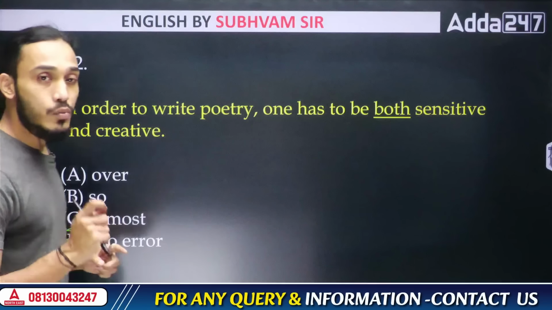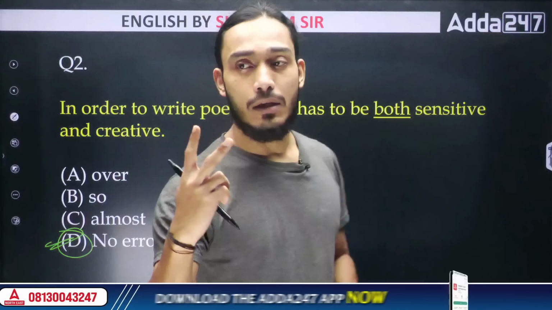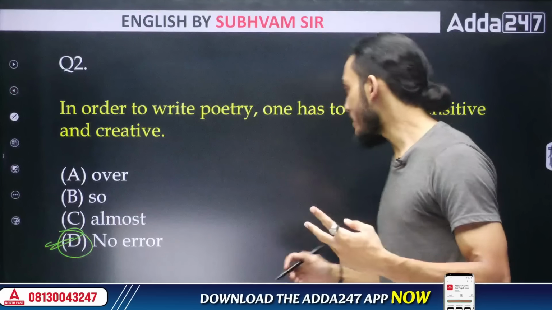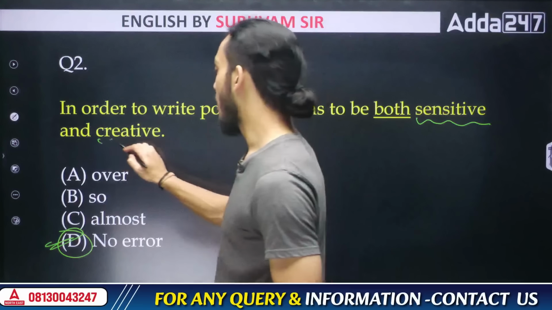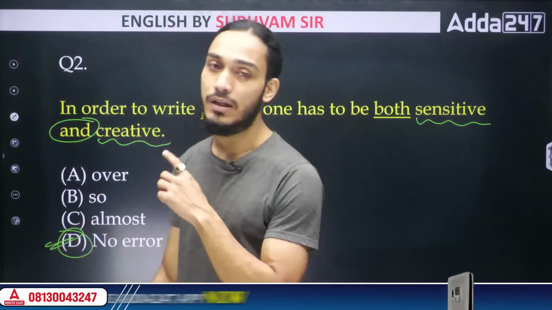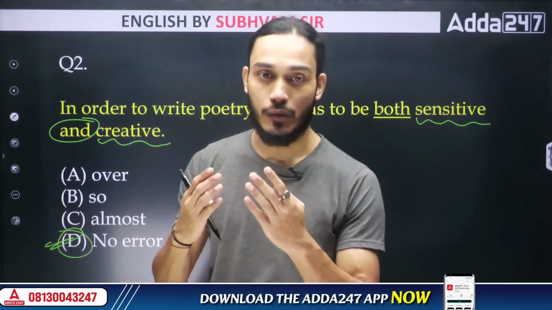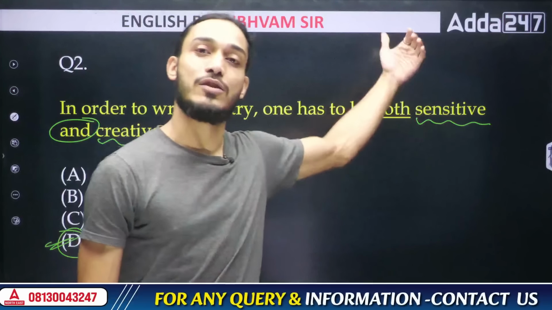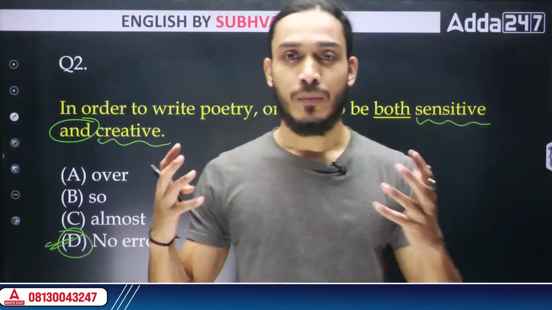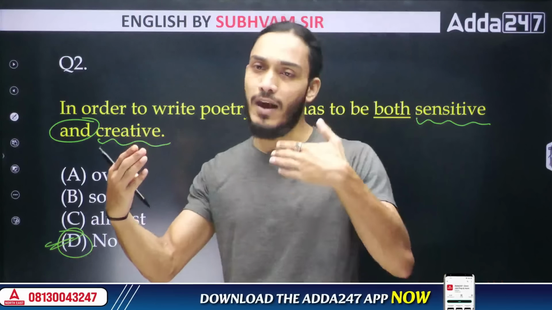Why? Because we are mentioning two different characteristics. One is the characteristic of being sensitive, and the other one is the characteristic of being creative. We are joining both of them with the conjunction and. A conjunction is a joining word. Instead of writing two different sentences saying that one has to be sensitive, full stop, one also has to be creative, instead of writing it that way, we are combining both those elements, sensitive and creative.